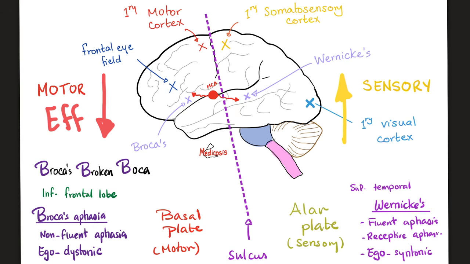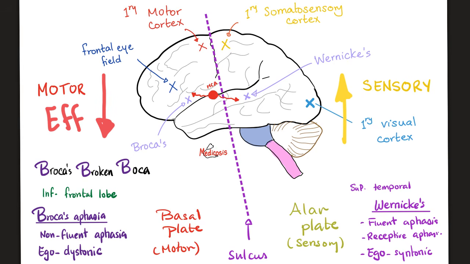The primary motor cortex on the left controls your right arm, and the cortex on the right controls your left arm. It's some crisscross action. Similarly, the primary somatosensory cortex on the left receives sensation from your right arm, and the somatosensory cortex on the right receives sensations from the left half of the body.